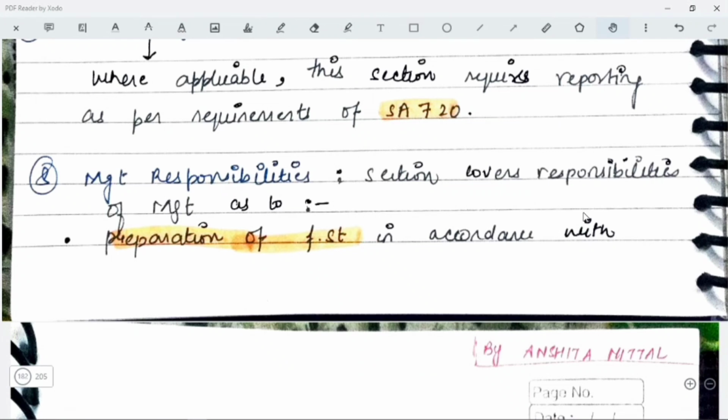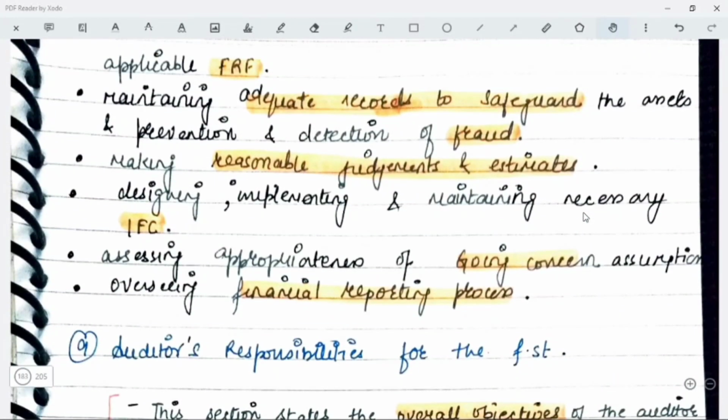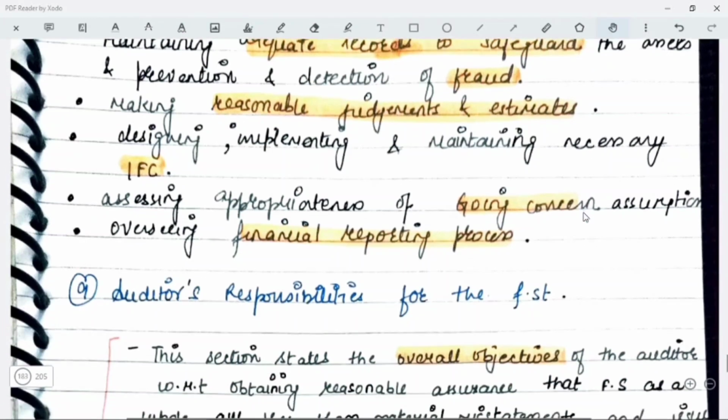Next, we have the management responsibility section. In this particular section, you are going to mention what the responsibilities of the management are. For example, first of all, the management has to prepare the financial statements as per the applicable FRF. So this is their responsibility. You have to mention that the preparation of financial statements in accordance with the applicable FRF is the responsibility of management. Second, maintaining adequate records to safeguard the assets and prevention and detection of fraud. Third, making reasonable judgments and estimates. Then designing, implementing and maintaining necessary internal financial controls. Then assessing appropriateness of going concern assumption. Then overseeing the financial reporting process. So these are all the responsibilities of the management, and you are going to mention the same.